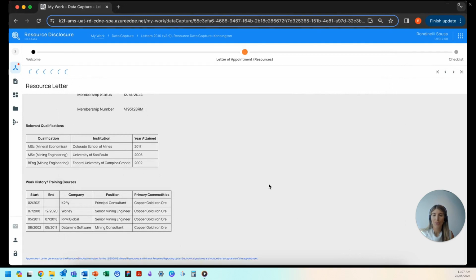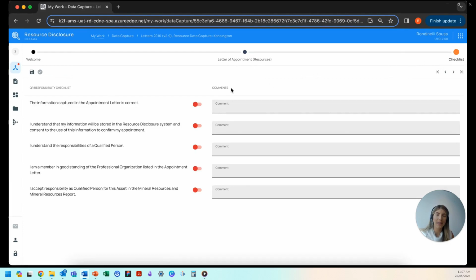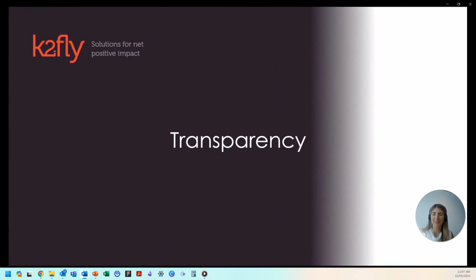By using these workflows, our QPs must confirm that they understand and acknowledge the requirements and responsibilities. So they also consent that the information will be used to confirm their ability to act as the QP. So just by ticking these checkboxes.